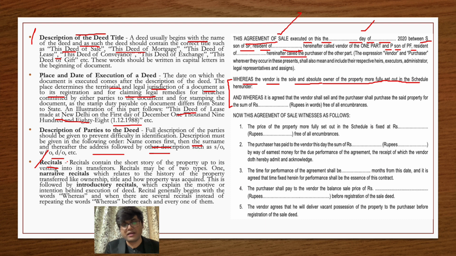Because the vendor is an absolute owner of a property, and whereas it is agreed between the vendor and the purchaser that they want to sell or buy that particular property for a consideration. So now this is your introductory recital, this purchase part. They are showing their intention that they want to sell and they want to buy a particular property. So these are your recitals.